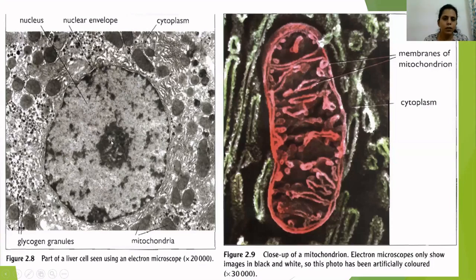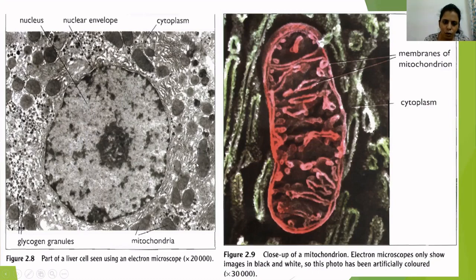But right now, our focus is on mitochondria, so I'll just show you that. The purpose of showing this image to you is that you should be able to identify mitochondria if given under an electron microscope. If the picture of an electron microscope is given in your exam, you should be able to identify which one is mitochondria.